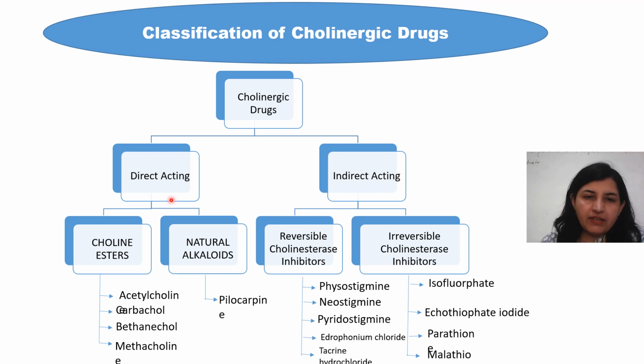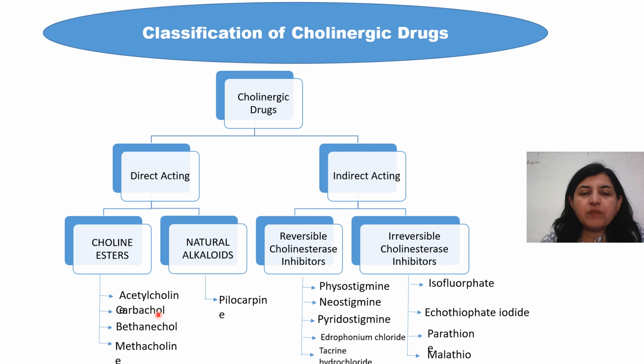The direct acting cholinergic drugs have the same structure as acetylcholine, and they bind with the receptors and show the same effect as shown by acetylcholine. That's why they are also known as mimetic drugs, cholinomimetic drugs, cholinergic drugs, or parasympathomimetic drugs. All are synonyms.